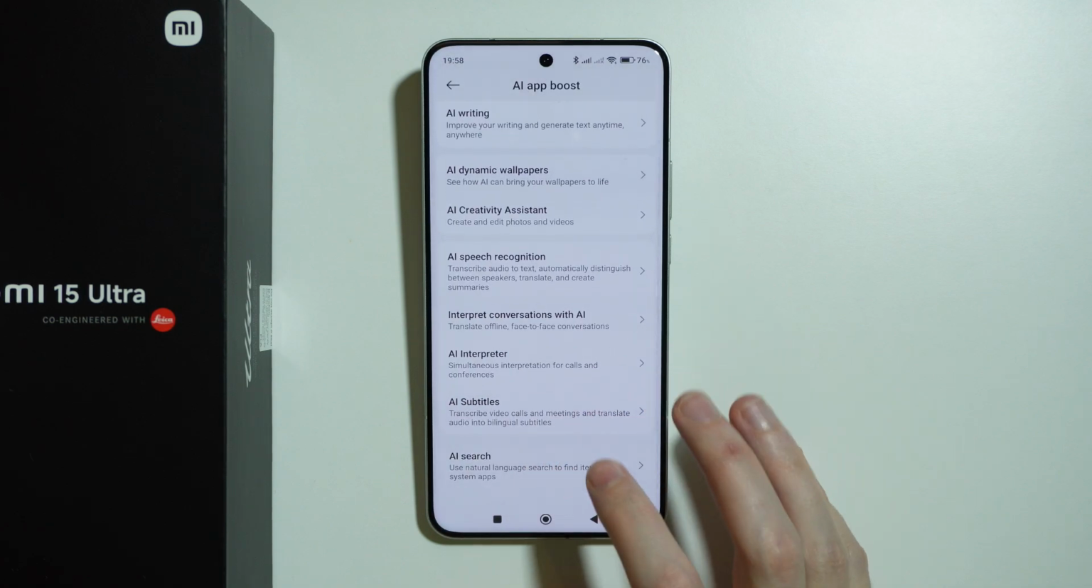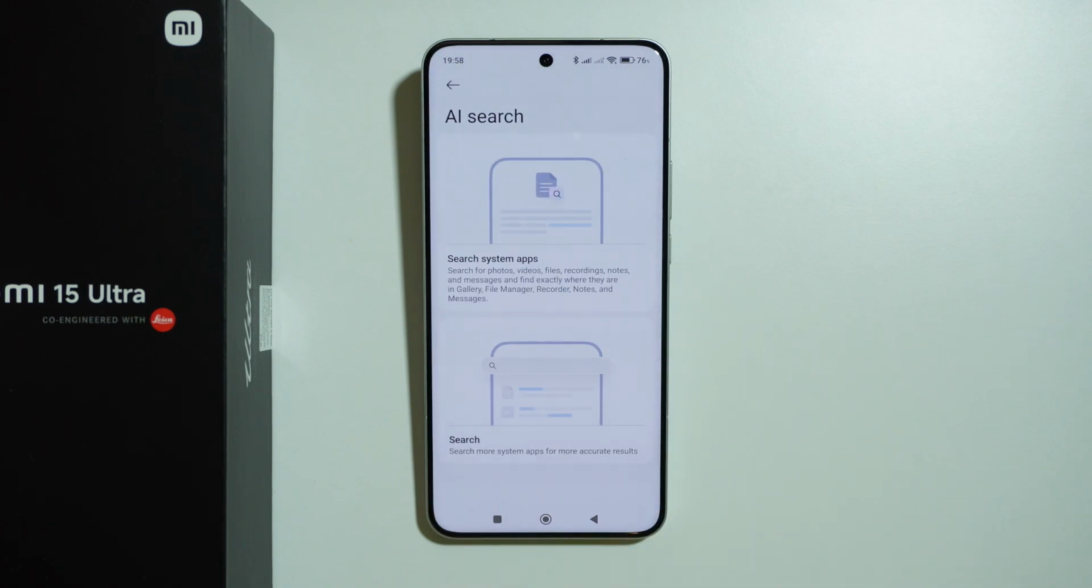Then we also have AI search, where we can search system apps by like photos, videos, files, recordings, notes, and so on and so forth. And it doesn't really matter if they are in different apps. We can just search them anyway, just in one spot. And then we also have the search, where we can search more system apps for more accurate results.